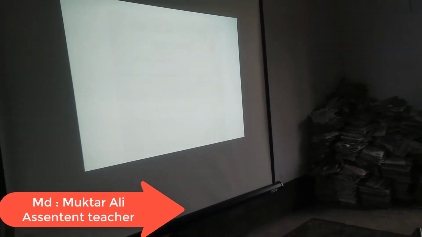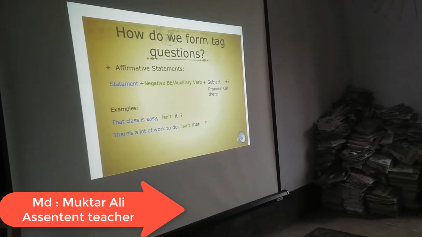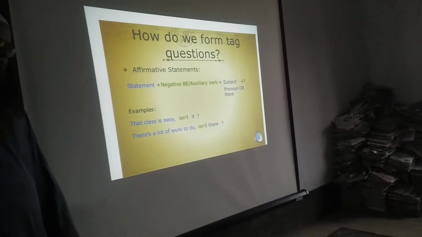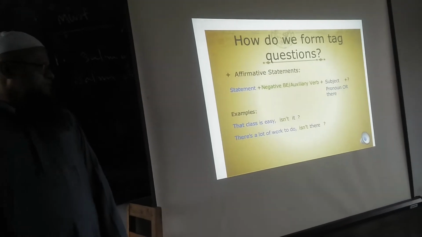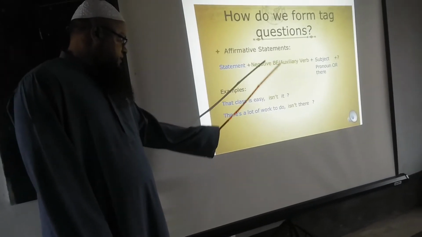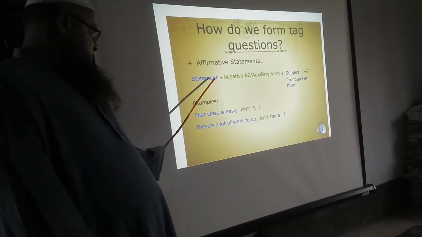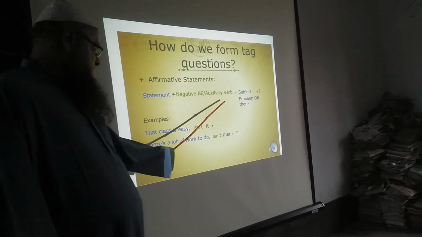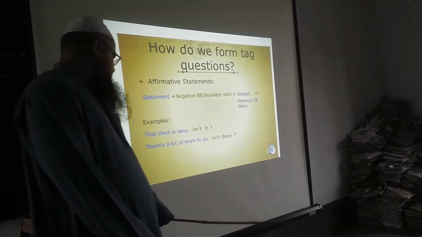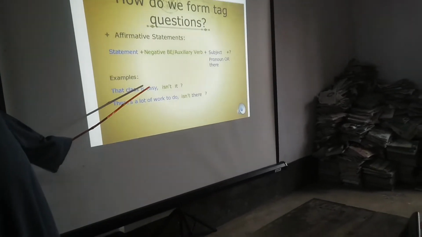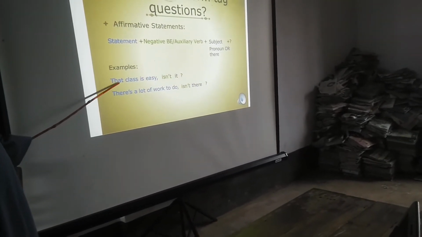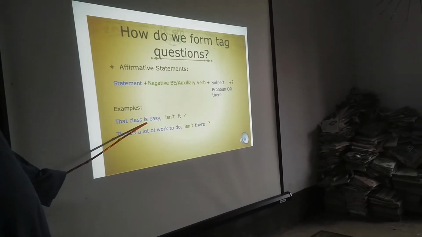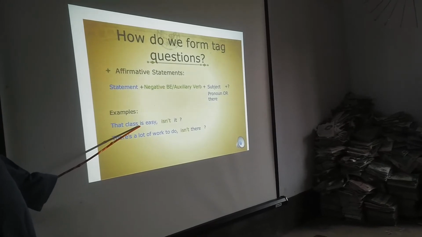Now we see another rule. How do we form tag questions? Affirmative statement plus negative verb, that means auxiliary verb plus subject pronoun. Example: that class is easy. Here, that class is the subject, and is is a to be verb.